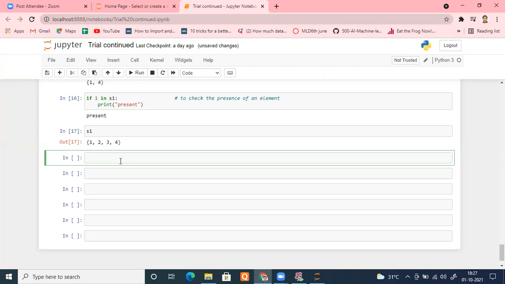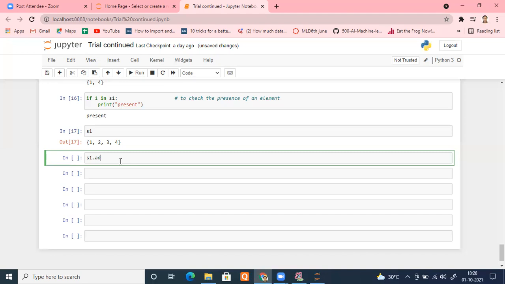Okay. So suppose S1 is there. For every data structure or data type, there are some predefined functions which we call methods. So S1 also has, since S1 is a set, several methods that you can perform upon it. For example, I type S1 dot, and suppose I want to add an element to this, so I'll type add.